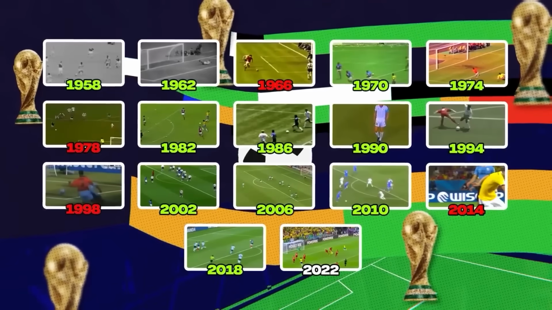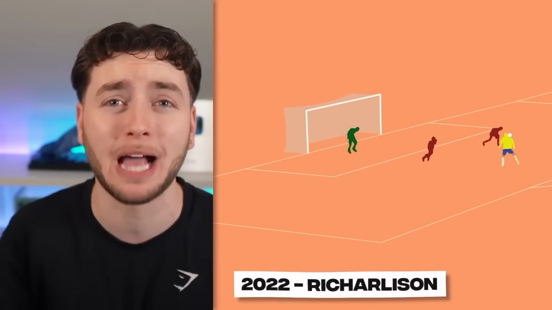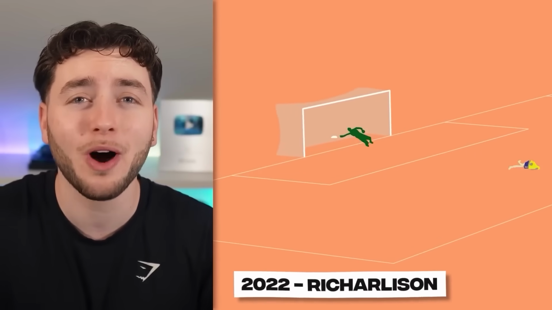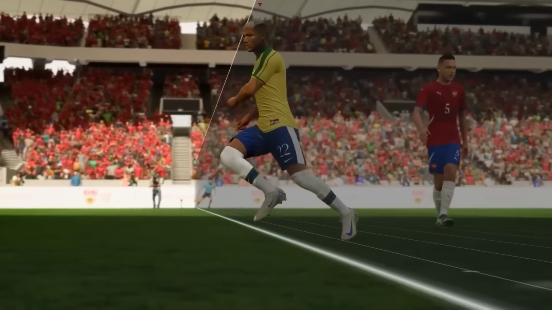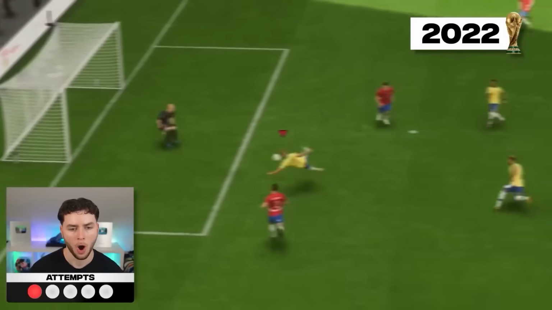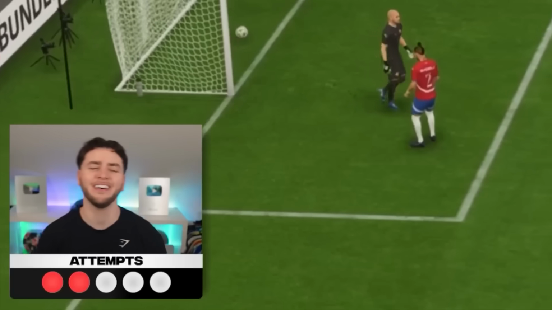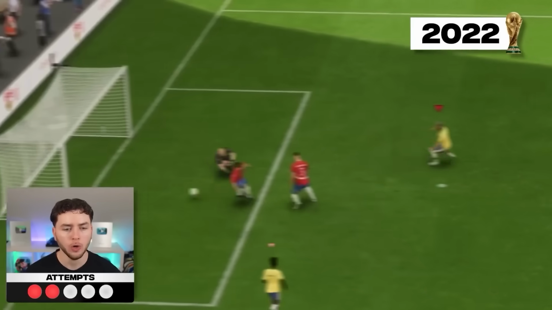It was now time for the World Cup of 2022, which is this insane Richarlison bicycle kick. Yeah, out of anyone, Richarlison, it has to be included. And our first attempt could have been perfect if Richarlison stayed on side. So he stayed on side for the second attempt. No! It's not the right position. We would get closer and closer. We just couldn't get the finishing touch.